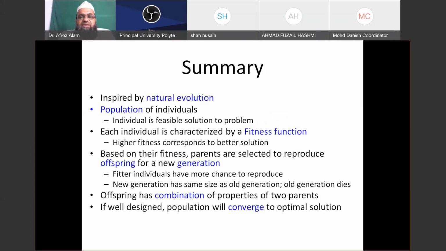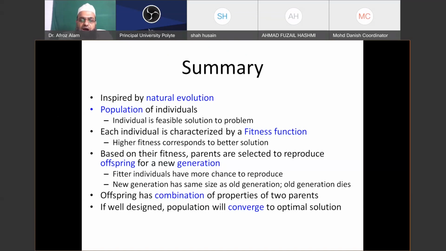So basically, we can summarize our discussion so far. This is inspired by natural evolution, and this is a population of individuals, and each individual is a feasible solution to the problem. Each individual is characterized by a fitness. Higher fitness corresponds to a better solution. Based on their fitness, parents are selected to reproduce offspring for a new generation.